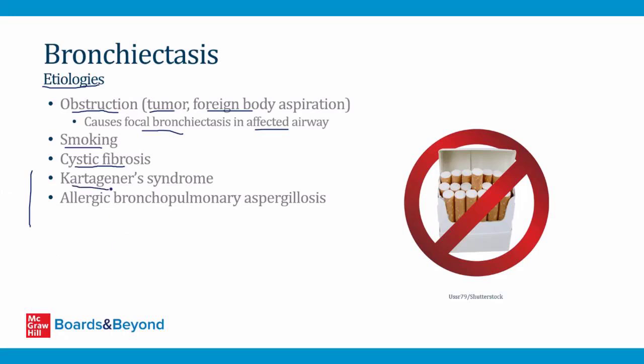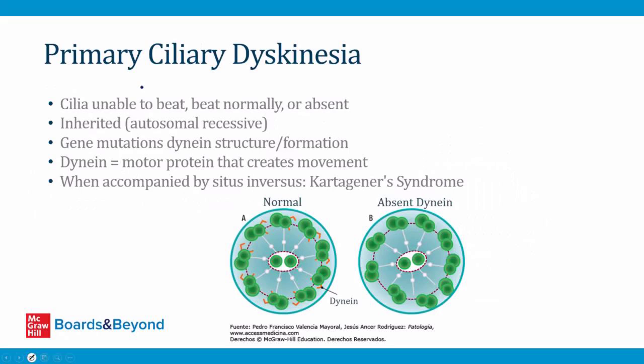The first one is Kartagener syndrome. The second one is allergic bronchopulmonary aspergillosis. In the cell biology section, in the video on the cytoskeleton, I talk about a rare condition called primary ciliary dyskinesia. In this condition, the cilia are unable to beat or beat normally, or they are completely absent. This is a genetic condition. It's inherited usually in an autosomal recessive manner, and it involves mutations in genes that code for a protein called dynein. And these gene mutations cause the dynein protein to have either abnormal structure or abnormal formation.